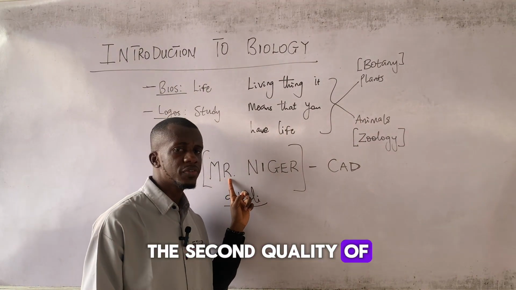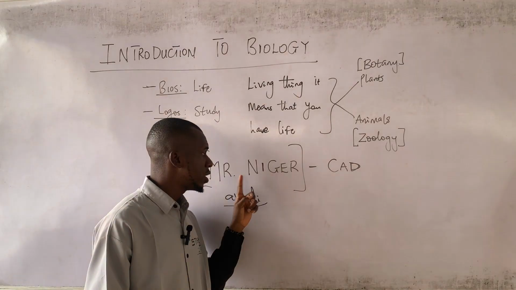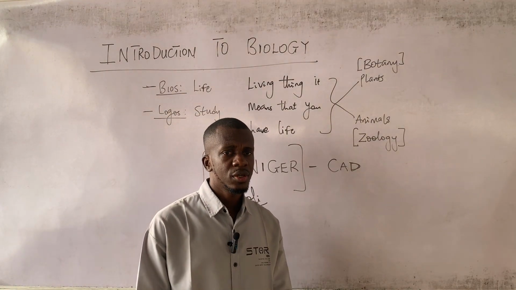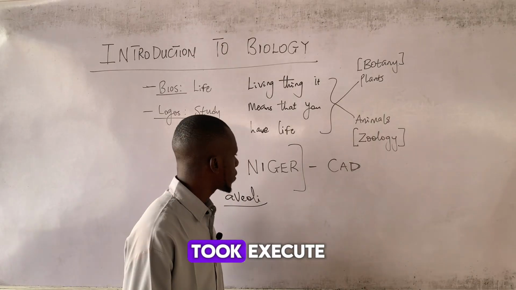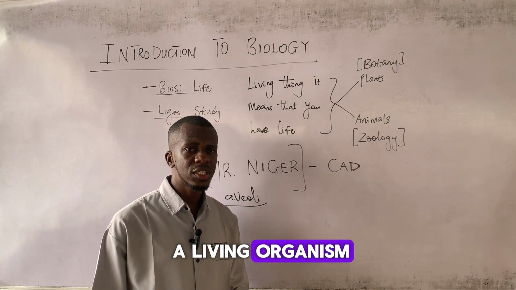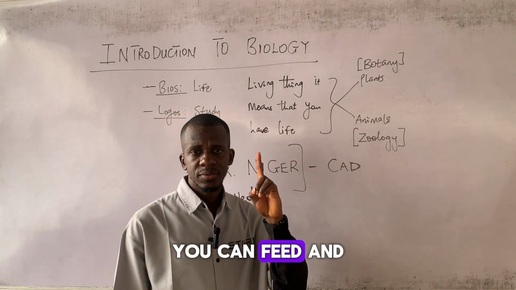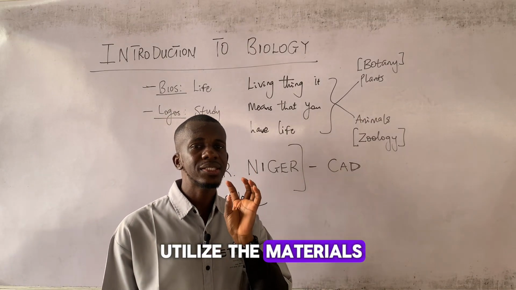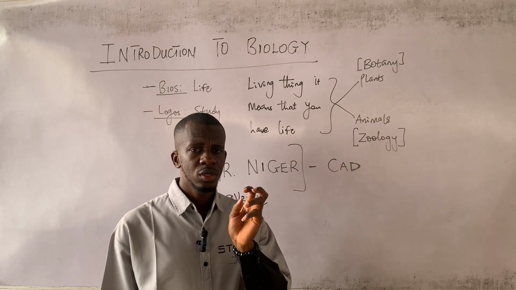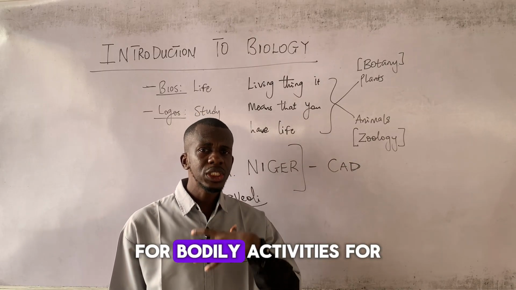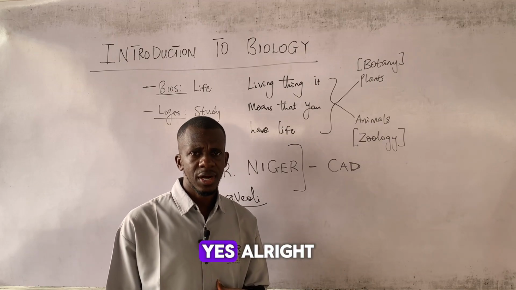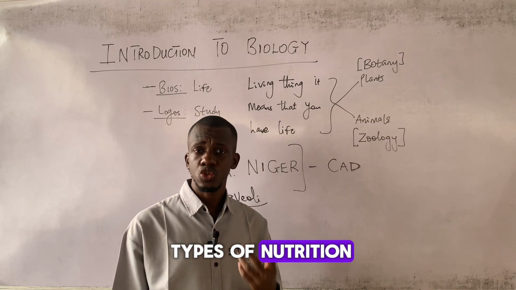The second quality of a living thing is respiration. The third quality of a living thing is what we call nutrition. To execute nutrition means that as a living organism, you can feed and utilize the materials or nutrients obtained from the food for bodily activities, for cellular activities. Now, there are two types of nutrition.